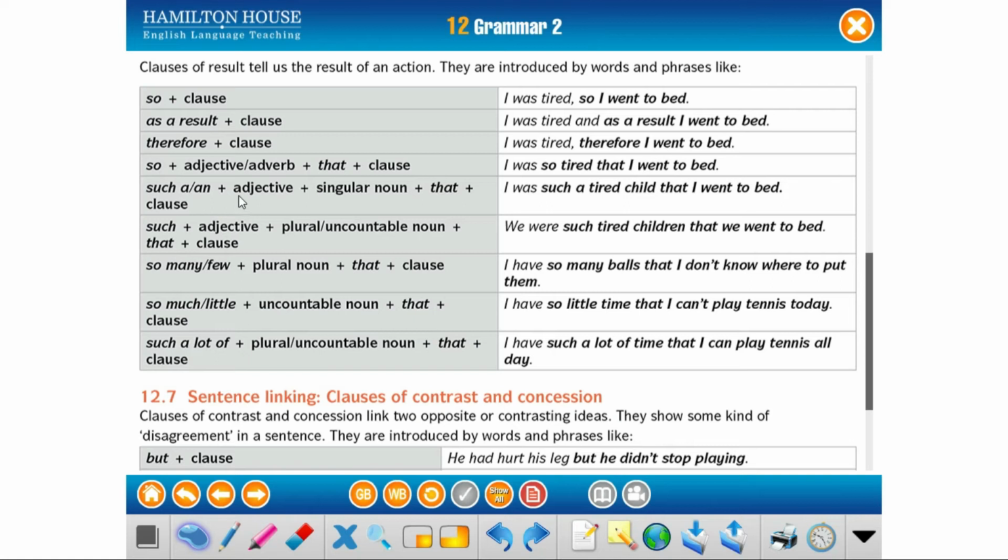In this case, notice that we are using quantifiers, and remember that many and few are used to talk about plural nouns, and much and a little are used to talk about uncountable nouns.